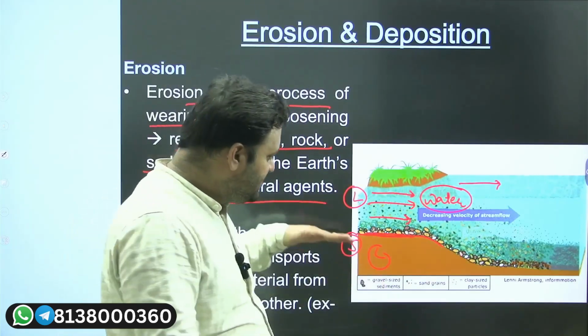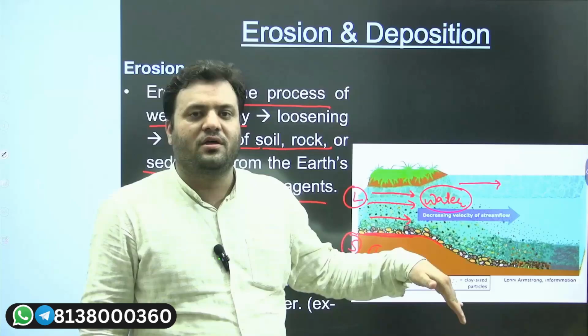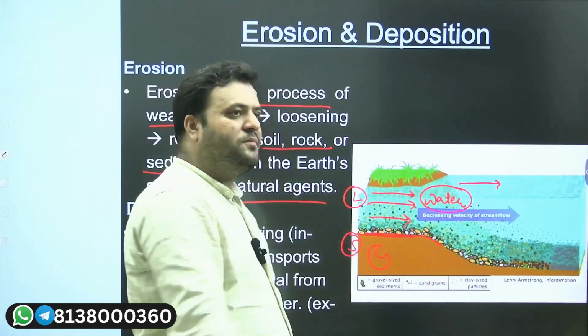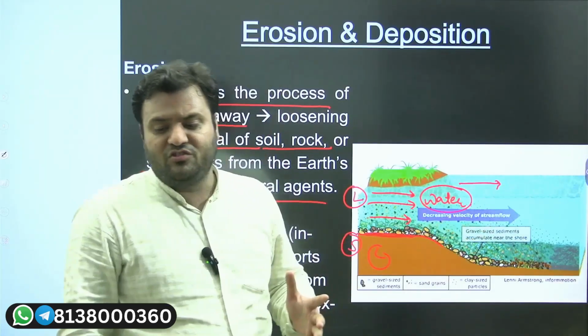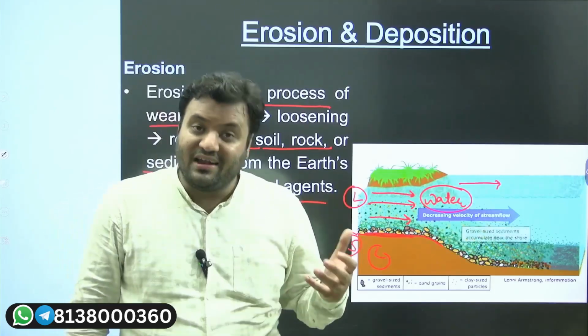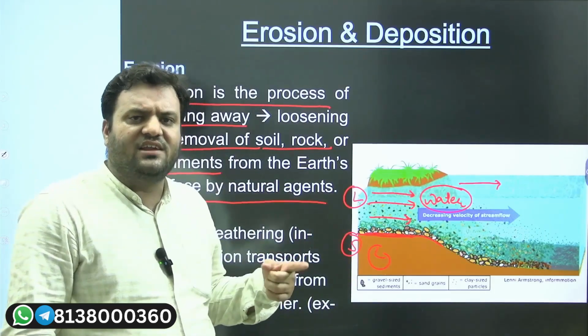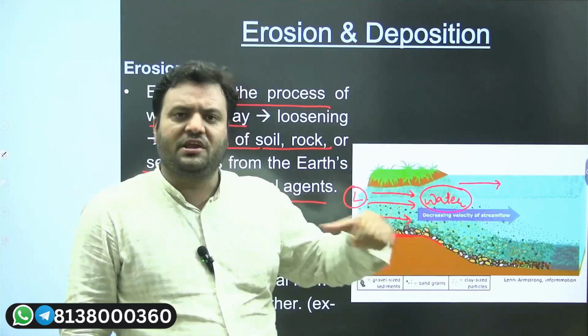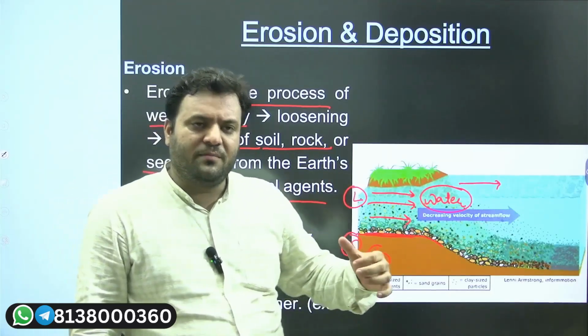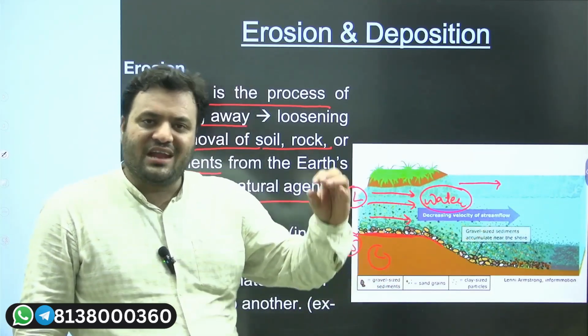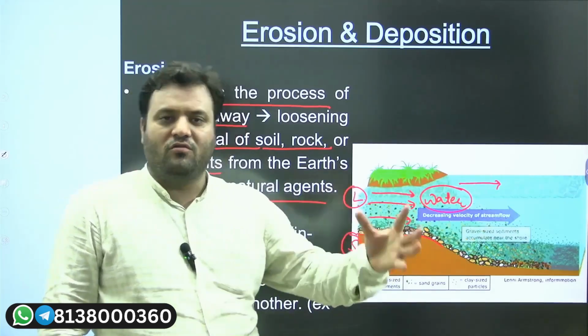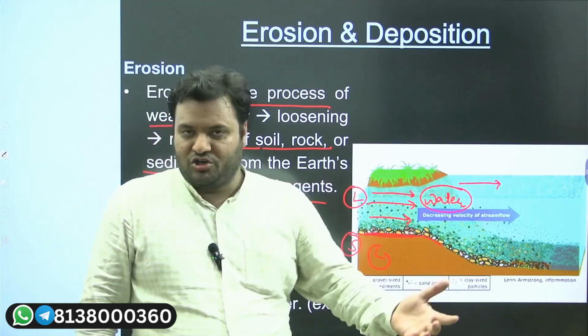It is because it is going through a particular slope. So when water is flowing through a particular slope, with reference to gravity, there will be some sort of kinetic energy, and that kinetic energy results in the flow of a stream. As a result of the flow of a stream, there will be friction. As a result of friction, there will be a removal of material, erosion.